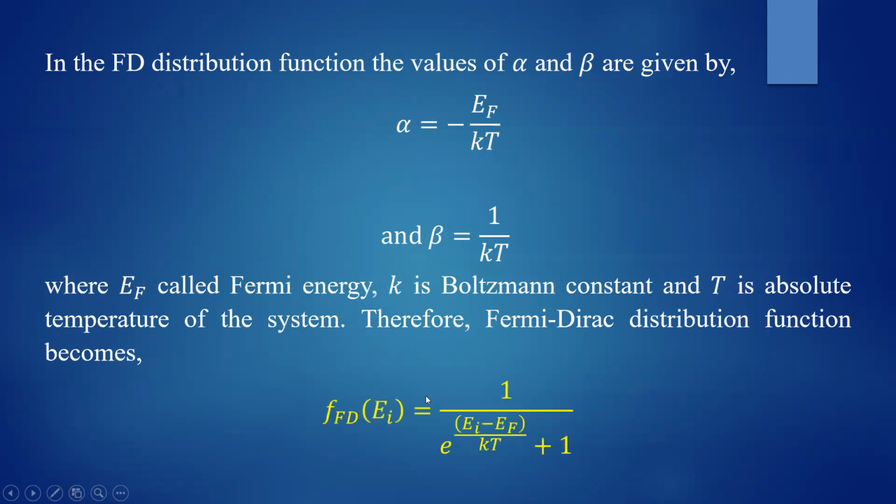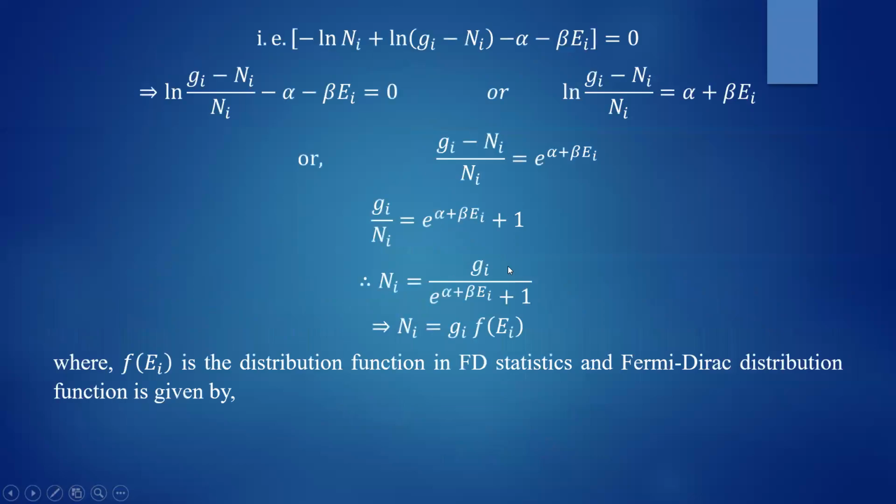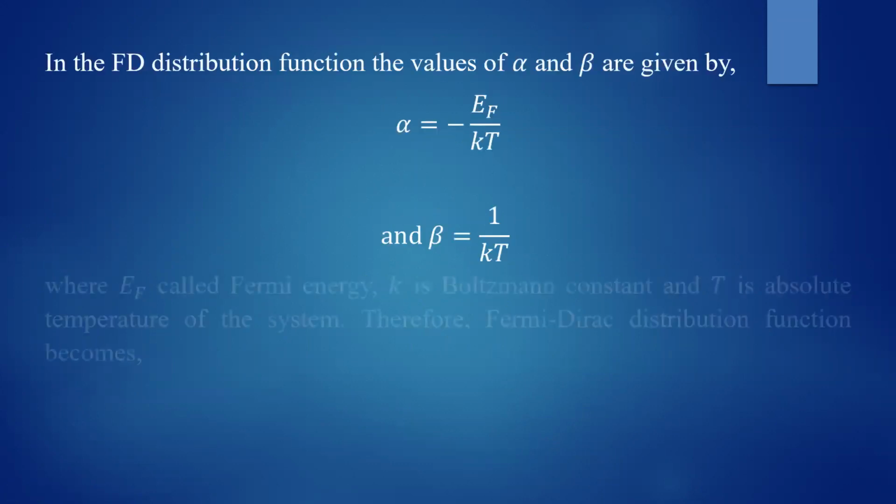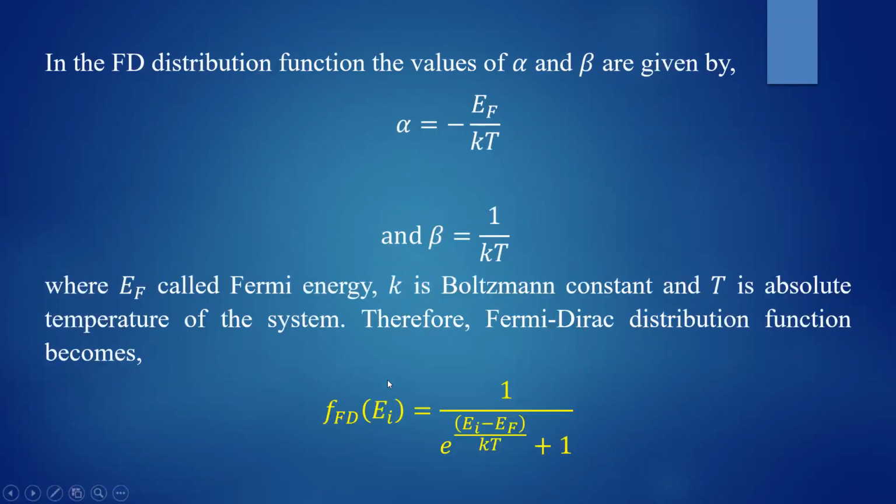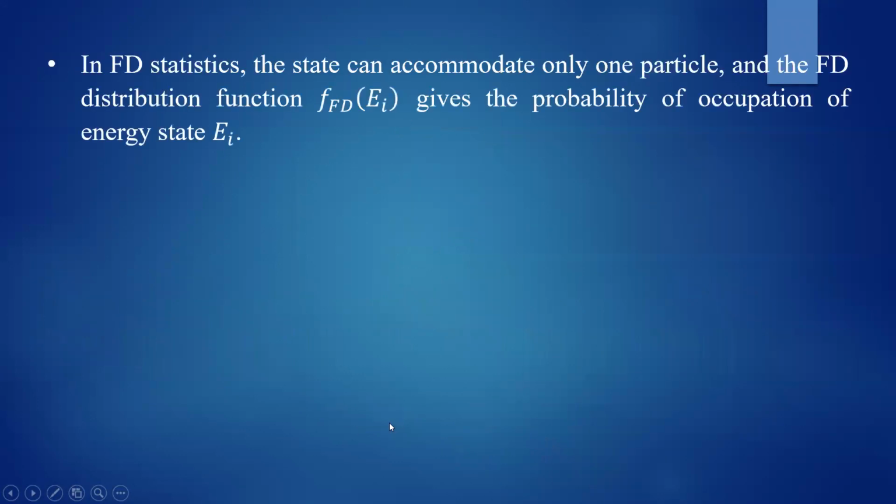And therefore, the Fermi-Dirac distribution function becomes FD of Ei is equal to 1 divided by e to the power (Ei minus Ef) divided by KT, plus 1. I have taken alpha is equal to minus Ef by KT, beta is equal to 1 by KT. So just recall the equation here. It is e to the power alpha plus beta Ei. You put alpha is equal to minus Ef by KT, you put beta is equal to 1 by KT. Okay, you will get this particular expression, and this is called the Fermi-Dirac distribution function. And finally, you write in terms of energy E in general.